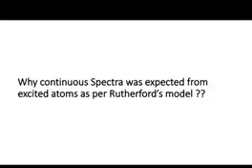Basically, what we are going to learn in the next class is why a continuous spectrum was expected in the first place from the excited atoms according to Rutherford's atomic model. Okay, so if you are able to understand this question, I think a major part of your problem regarding this chapter is going to be solved. So the next class is going to be very interesting.